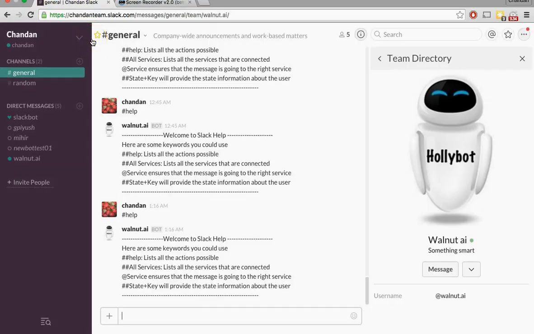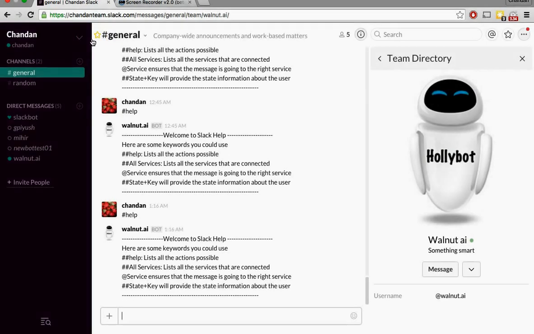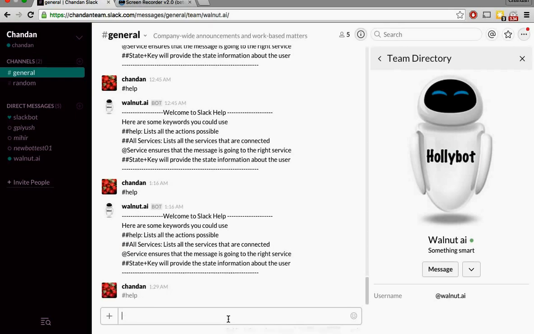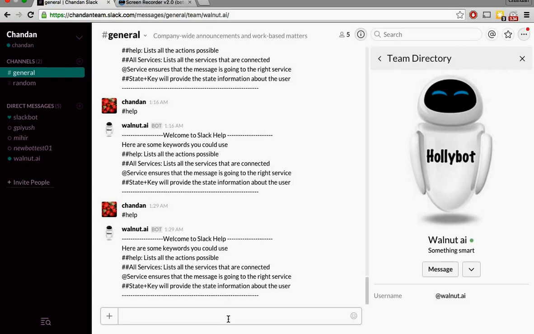What you see here is Slack. Slack is a popular messaging platform, and you see Hollybot exists within Slack as a bot. Like any bot, you can interact with Hollybot. Let's say help, and Hollybot comes back to you with some information about how you could interact with Hollybot. But what makes Hollybot really interesting is the smarts it has about movies. So let's try that out.